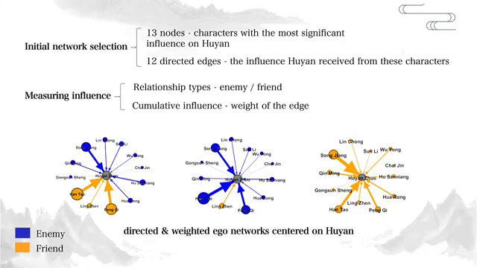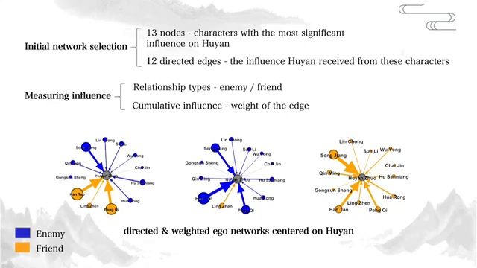To measure the character's influence on Hu Yan, we assigned each node 2 attributes, the relationship type with Hu Yan and the cumulative influence on him. Based on our understanding of the plots, we categorize the relationships between these characters and Hu Yan into 2 types, enemy or friend. We update the relationship attributes based on the evolving plot.